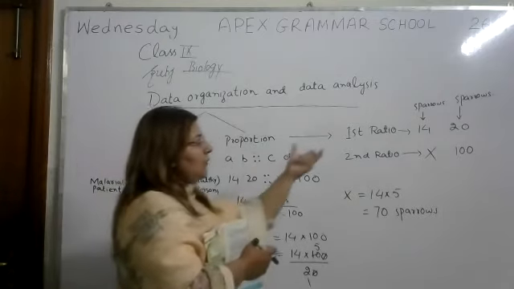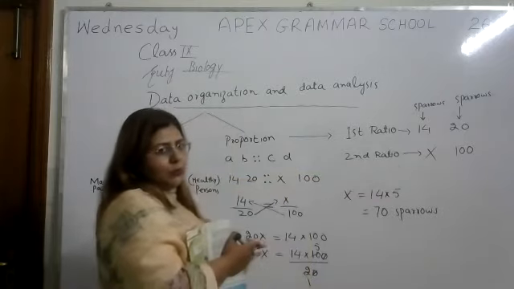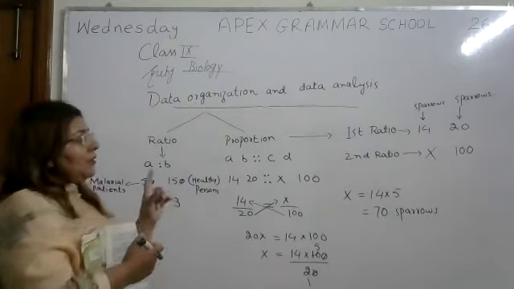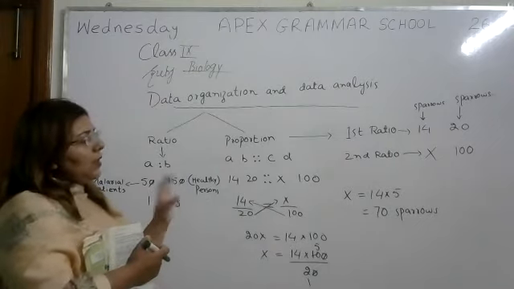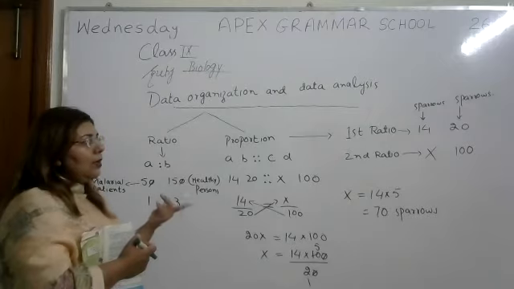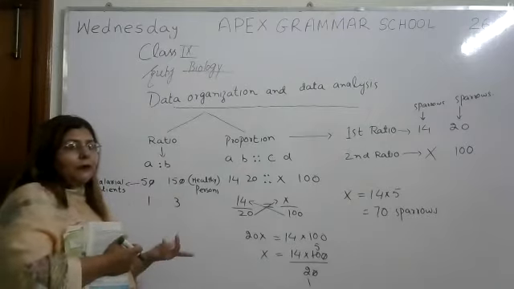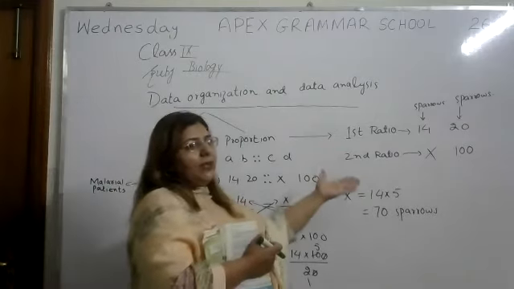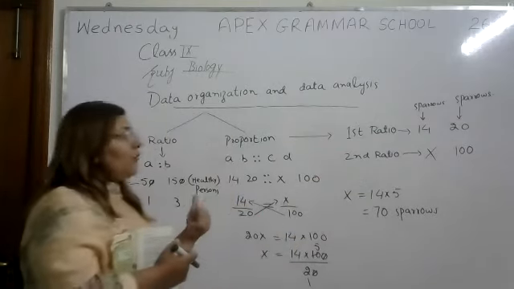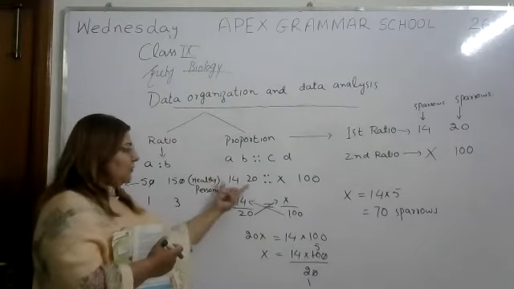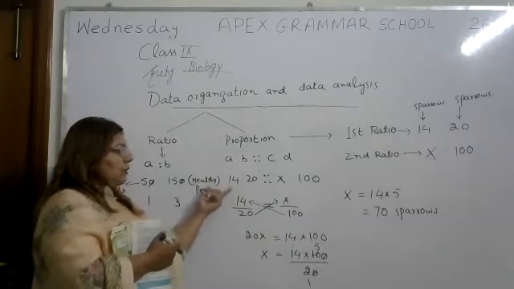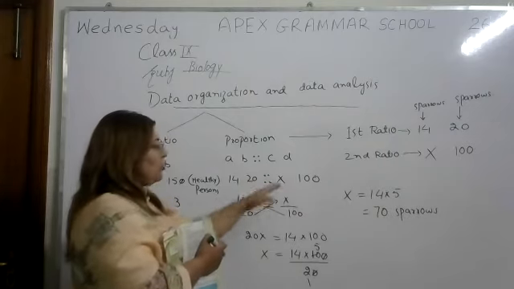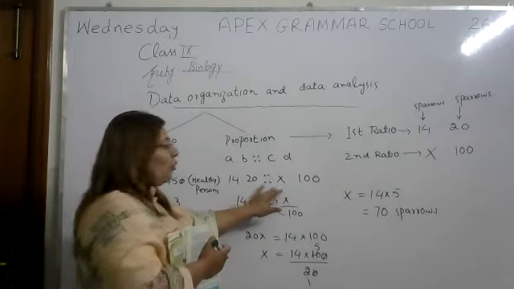Here two values were given. First experiment, there were 20 sparrows, out of 20, 14 were caught by malaria. And there was another value, there were 100 sparrows, and out of 100, how many sparrows were caught by malaria? We never know this thing. So we denote this value by a variable x. So we have to find the answer of x.